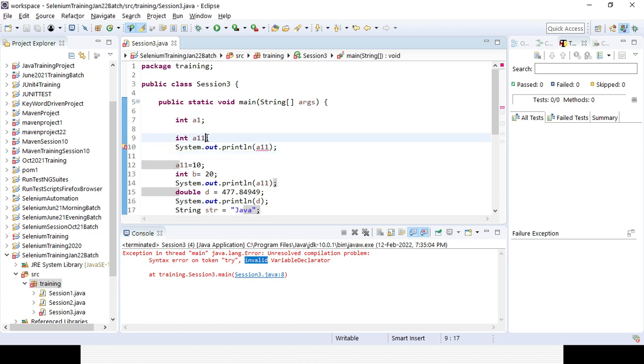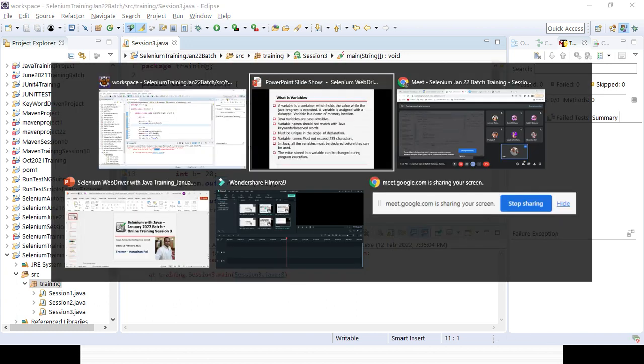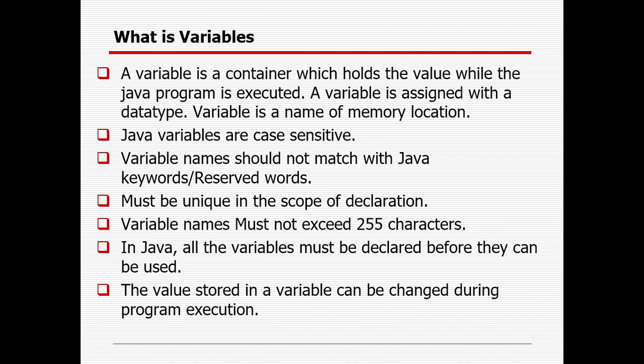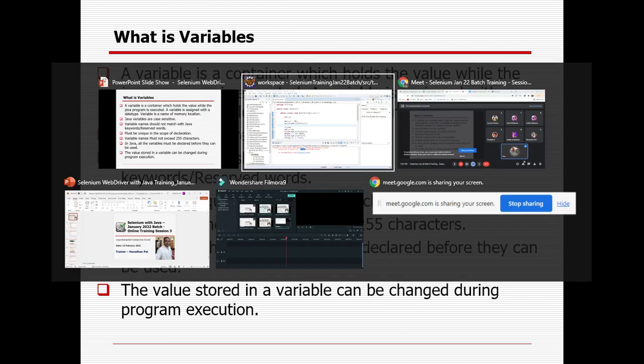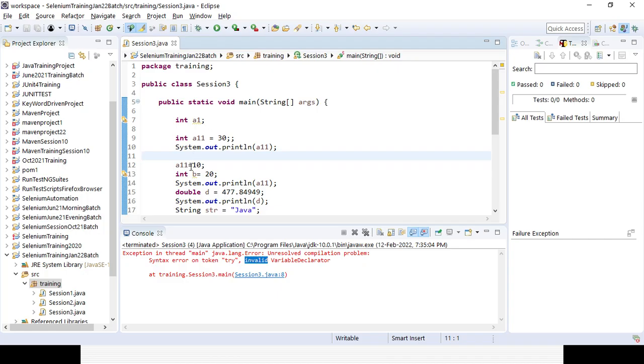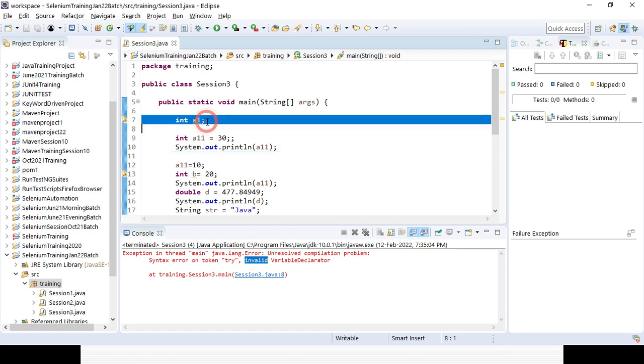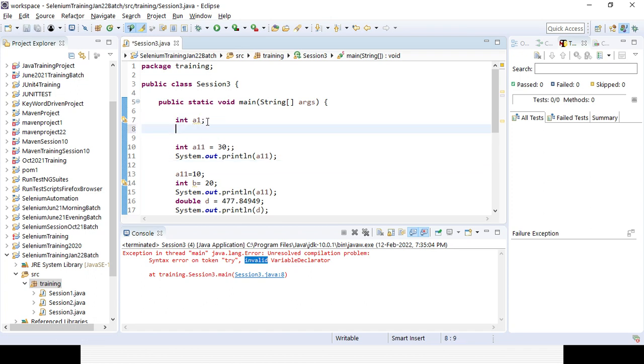I need to declare the value also. Okay, your message is gone. So that is the different thing. And whenever you are declaring a variable, the total size of the name should not cross 255 characters. The value stored in a variable can be changed during program execution. So how can it be changed? Here I already defined a1, so I can use a1 equal to 20. Then I can print the value. Let's comment out this part here.